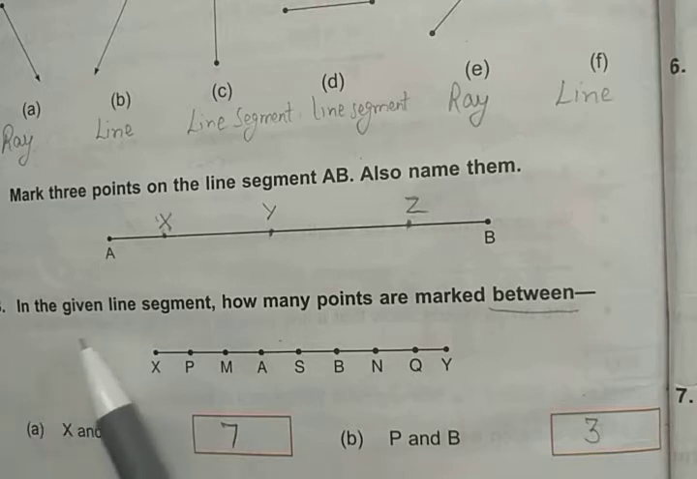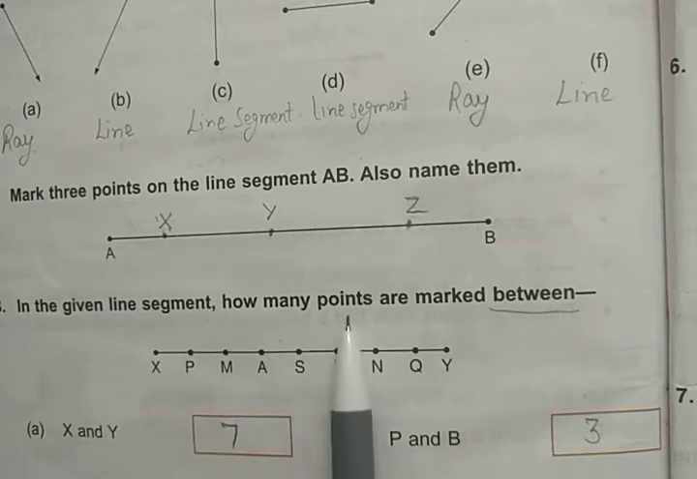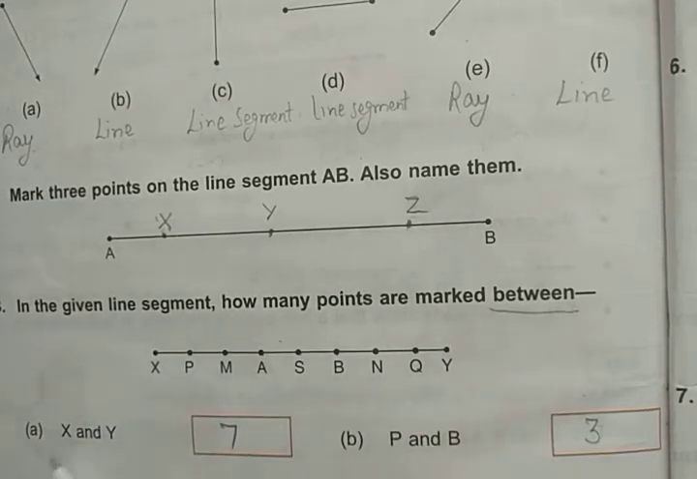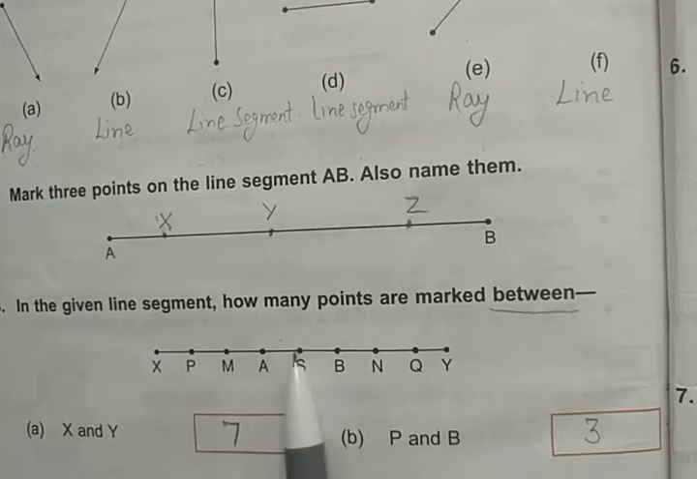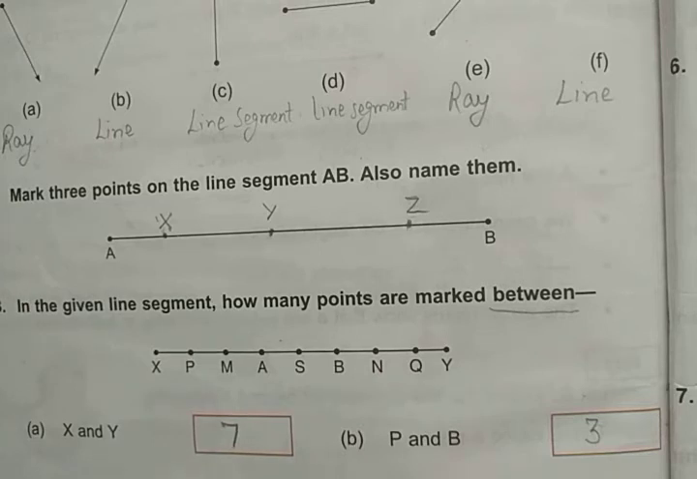And then in the given line segment, how many points are marked between XY? So XY के बीच में कितने points हैं? Count them, 1 2 3 4 5 6 7 points. Between P and B, there are 1 2 3 points, right?